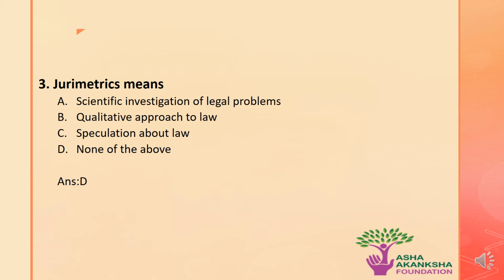Let's now move on to the next question, which is: jurimetrics means what, and which of the following? The options are A. Scientific investigation of legal problems, B. Qualitative approach to law, C. Speculation about law, or D. None of the above. The correct answer to this question is option D, that is, none of the above. Jurimetrics doesn't match any of the above options. Then what does jurimetrics mean? Let's see in the further slides.